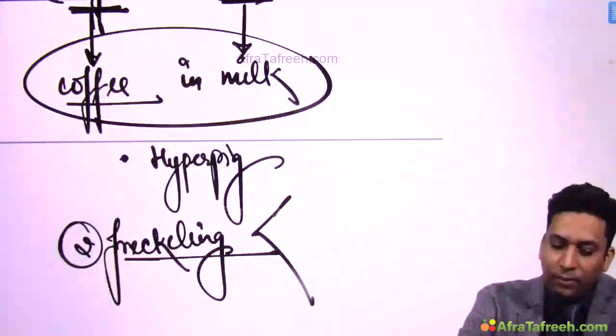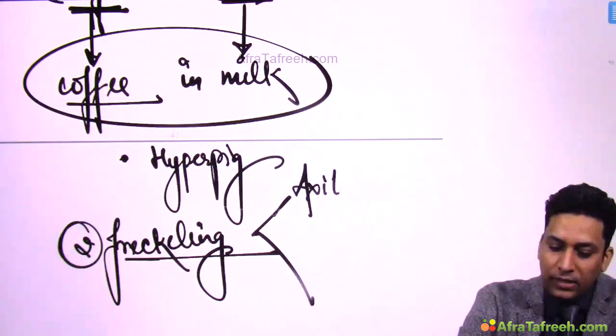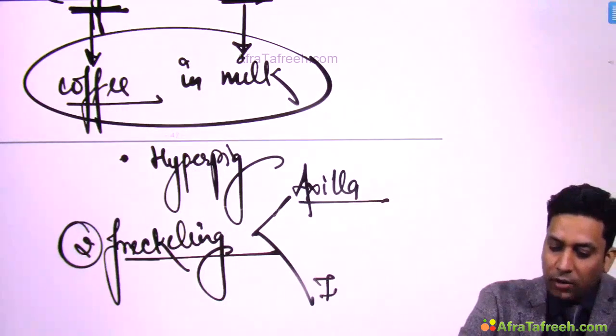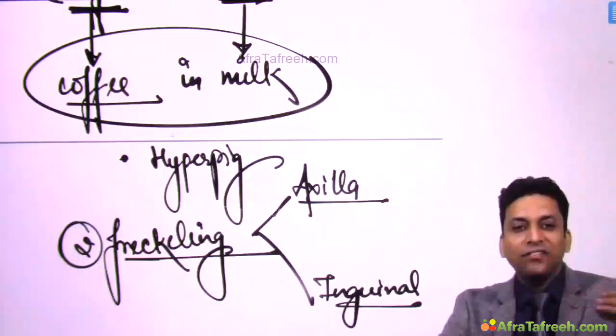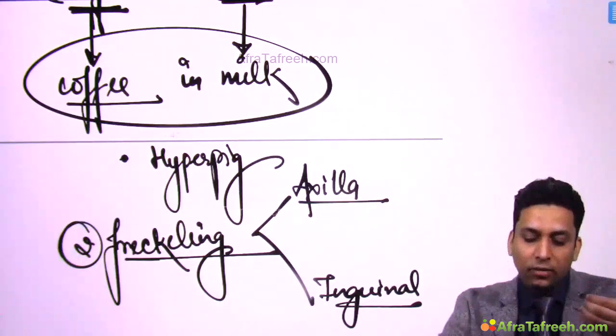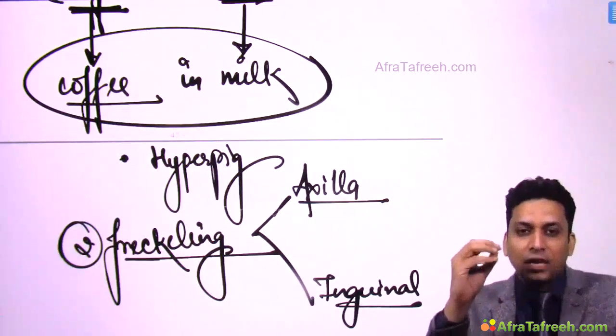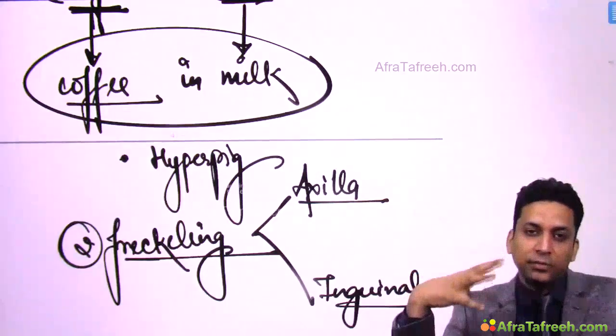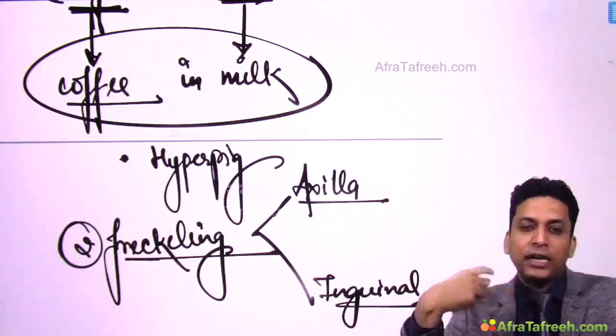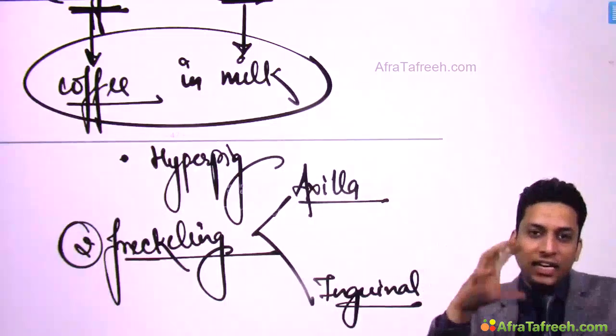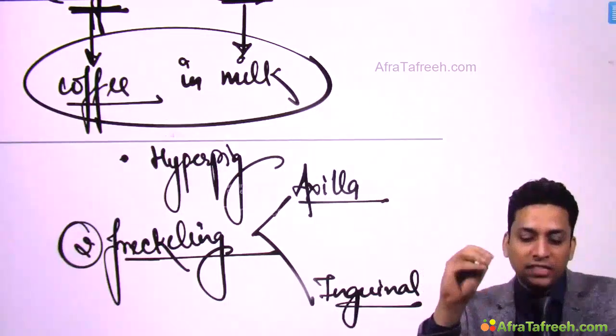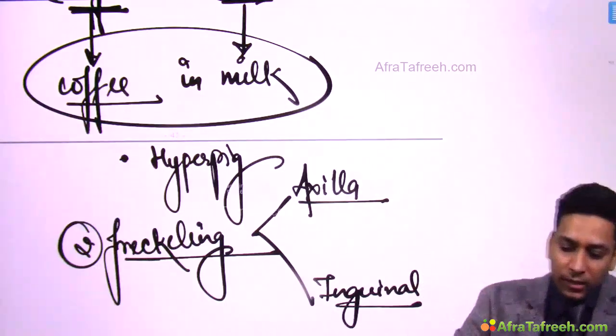Now this freckling can be present over axilla or inguinal area. So this is known as axillary freckling or inguinal freckling. Normally freckles are seen over exposed areas due to excessive sun exposure, but in these patients you might get this freckling over hidden areas like axilla and inguinal. So axillary or inguinal freckling is seen.